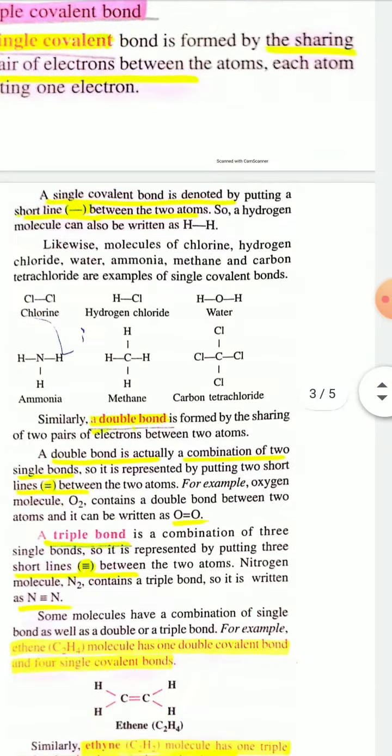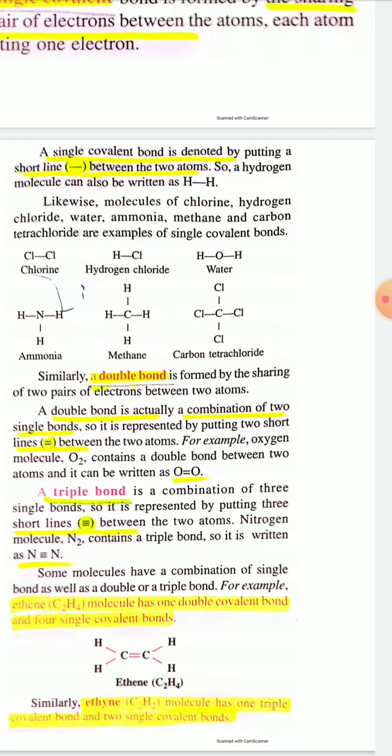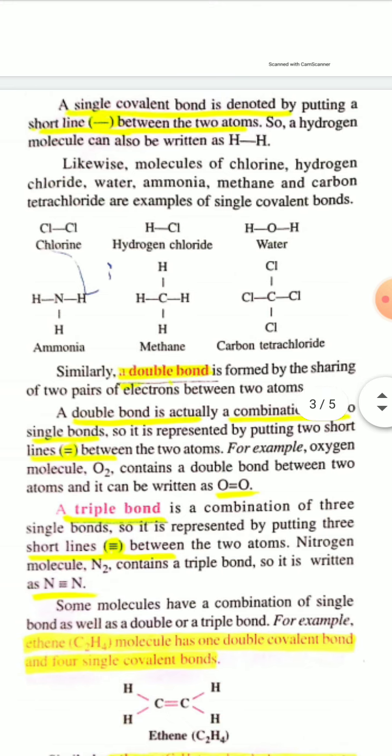And a single covalent bond is represented by putting a short line. You can see it is given in the bracket. A single covalent bond is denoted by putting a short line between the two atoms. For example, hydrogen molecule. In a hydrogen molecule, there is a single covalent bond between two hydrogen atoms, and you can show the single covalent bond present in a hydrogen molecule, such as H.